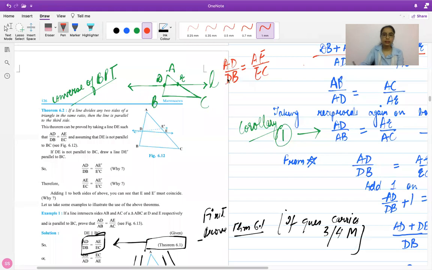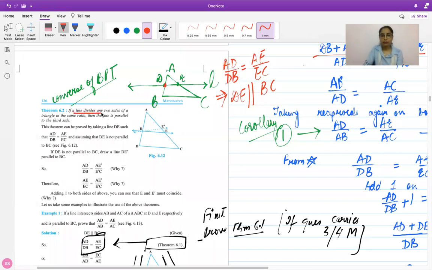The line intersects AB and AC in such a way. Then we can conclude that the line which joins these two points, D and E, will be parallel to BC. So you should know how to use it both ways. You can write down that DE is parallel to the base of the triangle. This is what the theorem is.